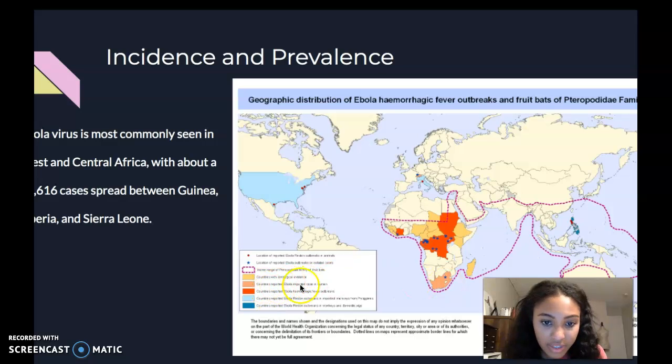The light blue cases are the cases that were imported from humans, and that's mainly in South Africa.